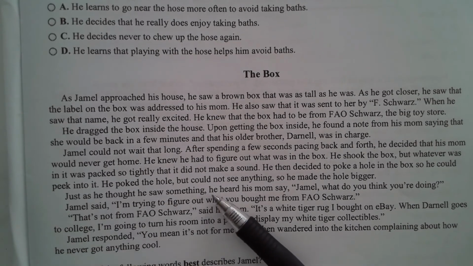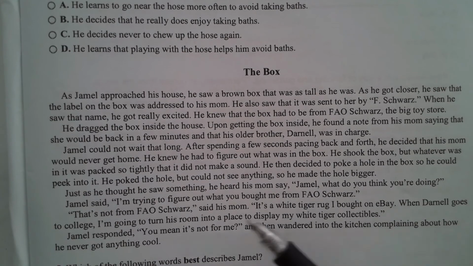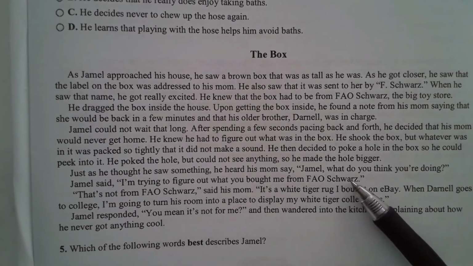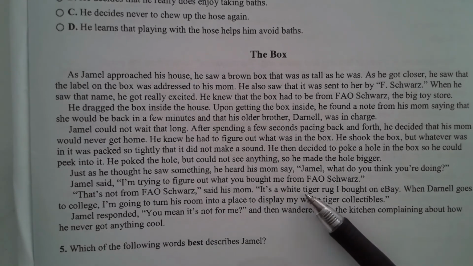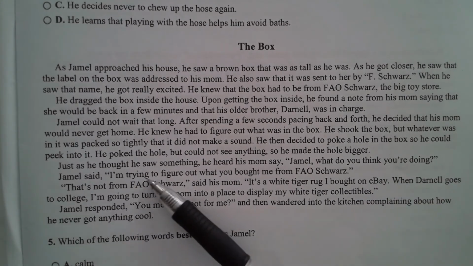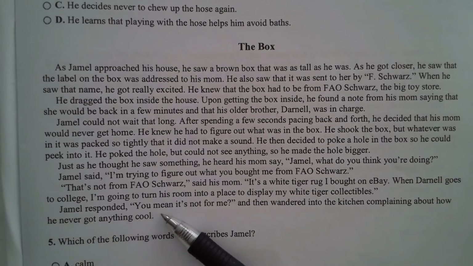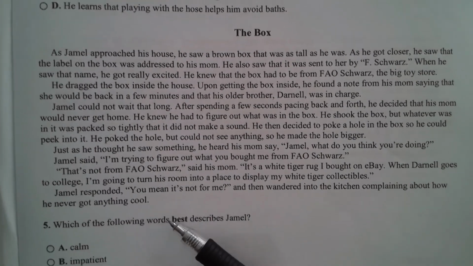Just as he thought he saw something, he heard his mom say, "Jamel, what do you think you're doing?" Jamel said, "I'm trying to figure out what you bought me from FAO Schwarz." "That's not from FAO Schwarz," said his mom. "It's a white tiger rug I bought on eBay. When Darnell goes to college, I'm going to turn his room into a place to display my white tiger collectibles." Jamel responded, "You mean it's not for me?" and then wandered into the kitchen complaining how he never got anything cool.